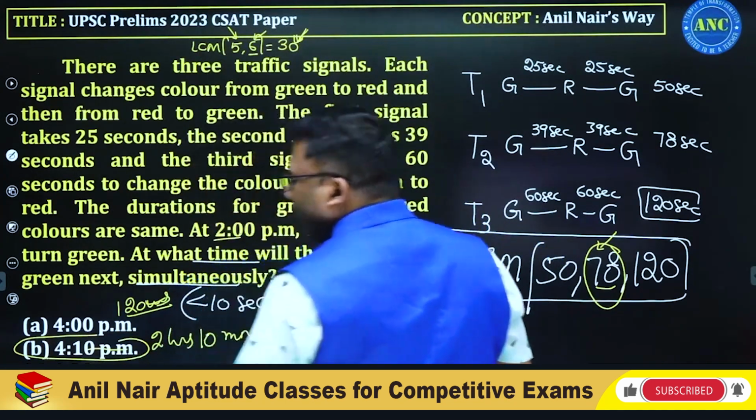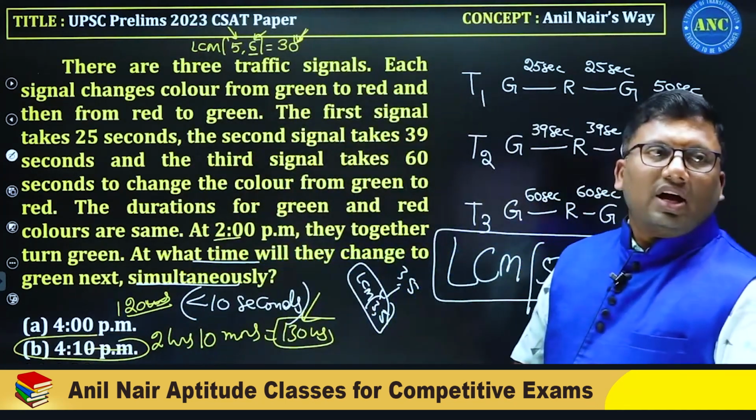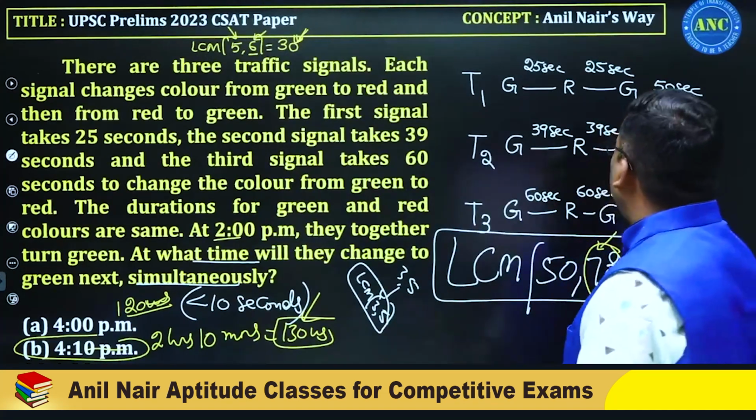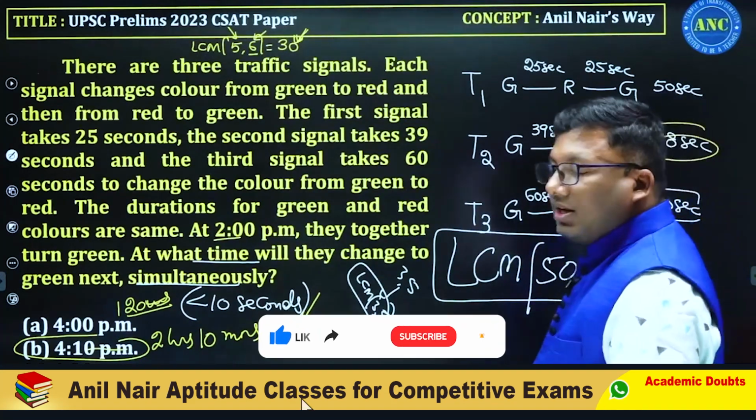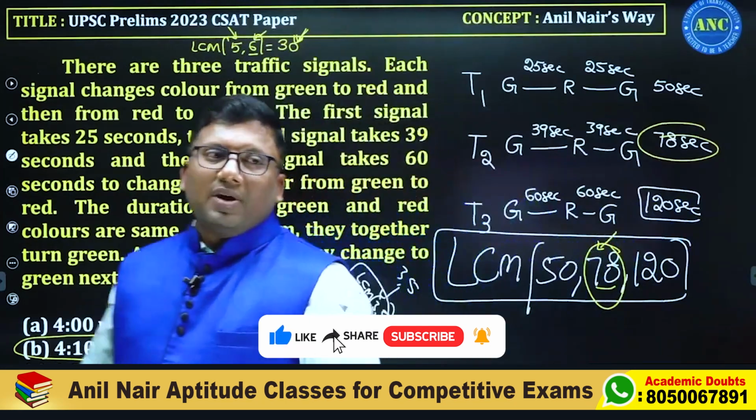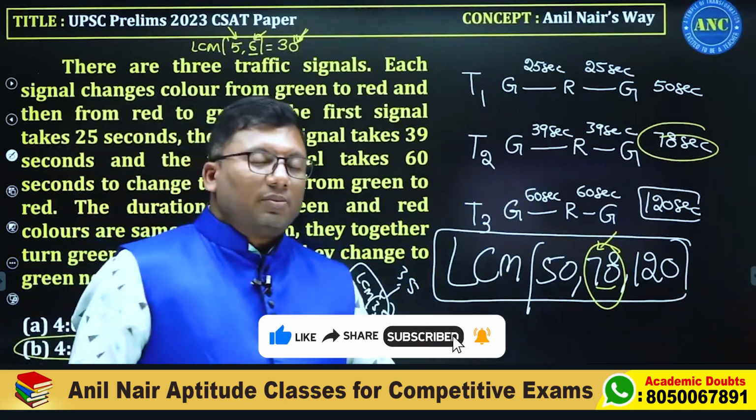Are you all with me? Understood the idea, right? If an input number is divisible by 13, then while doing LCM, the answer should also be divisible by 13.